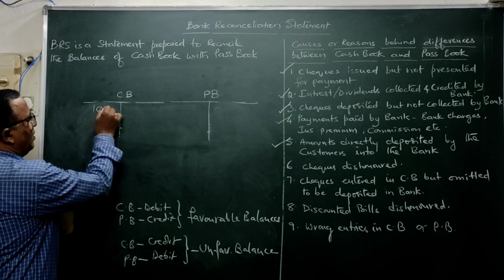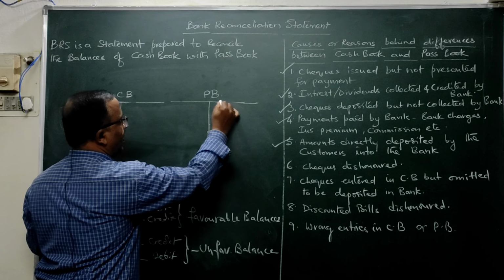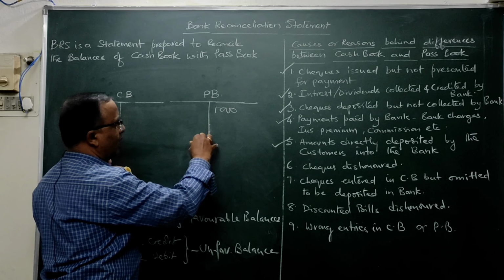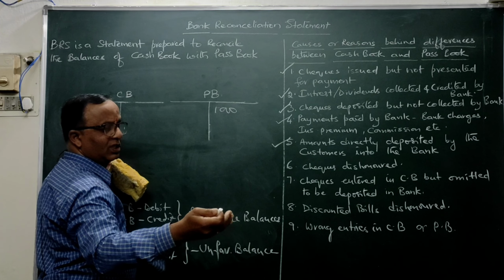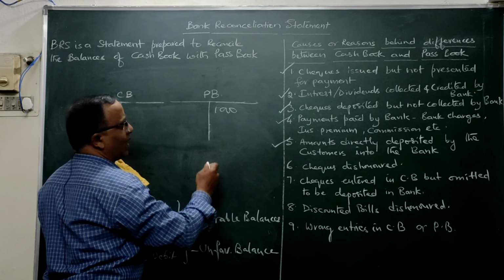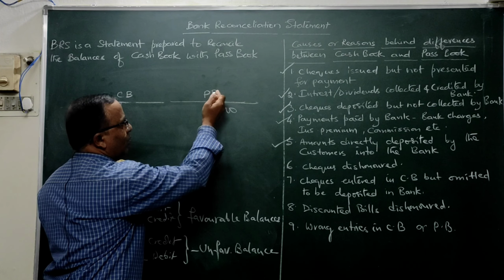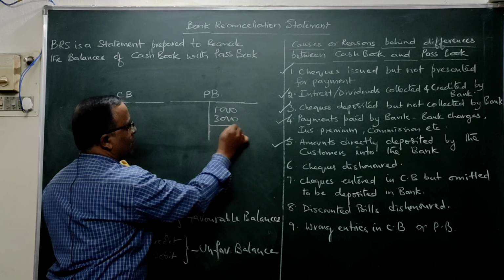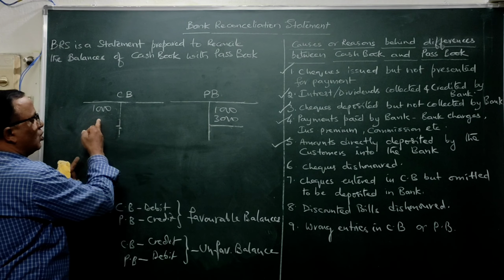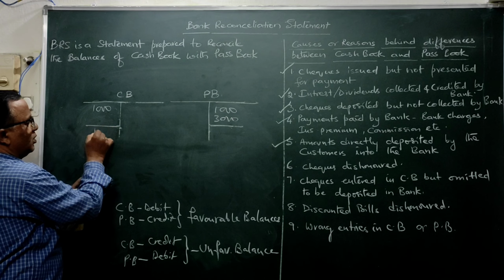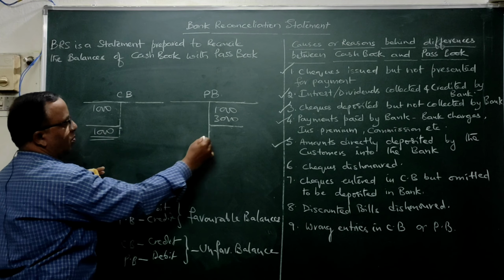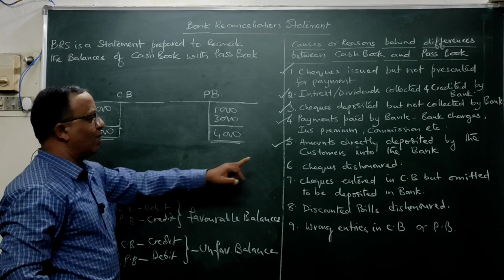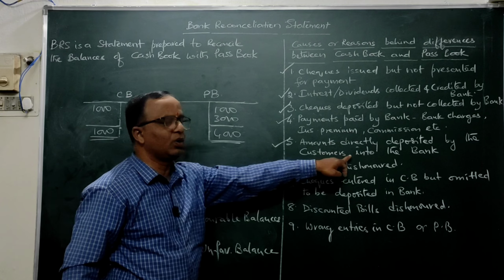It will happen something like this. Take for example, you are having some 1000 rupees in your account. One of your customers has gone directly to the bank, and whatever money he is supposed to pay to you, just like some 3000 rupees, he has deposited into your bank account. The banker will post it on the deposit side, in other words on the credit side, 3000. This information you are not having, so there is no question of posting in the cash book. So the cash book will be showing 3000 rupees, whereas the passbook will be showing 4000 rupees. So this is one reason for non-agreement of cash book and passbook: amounts directly deposited by the customer into the bank.